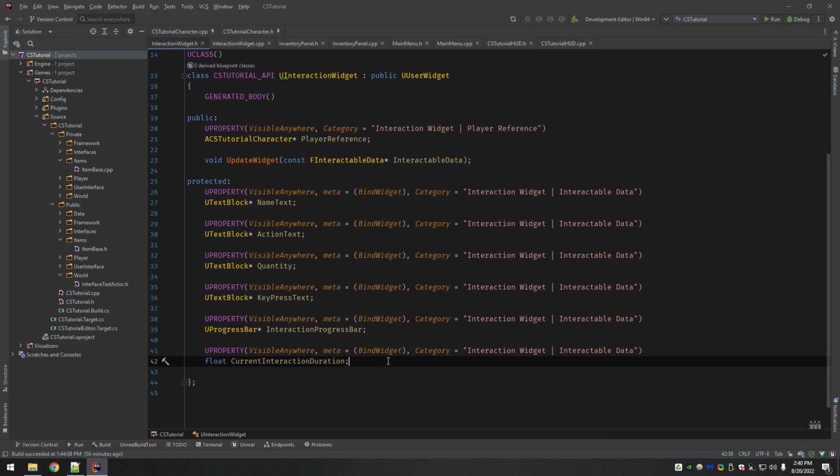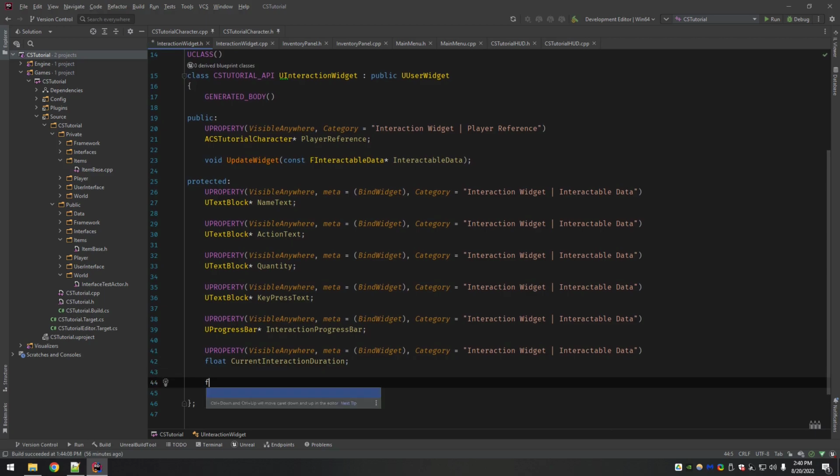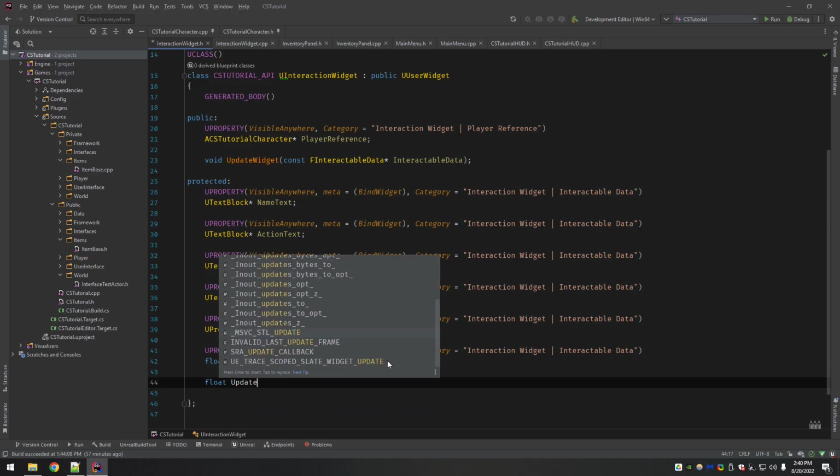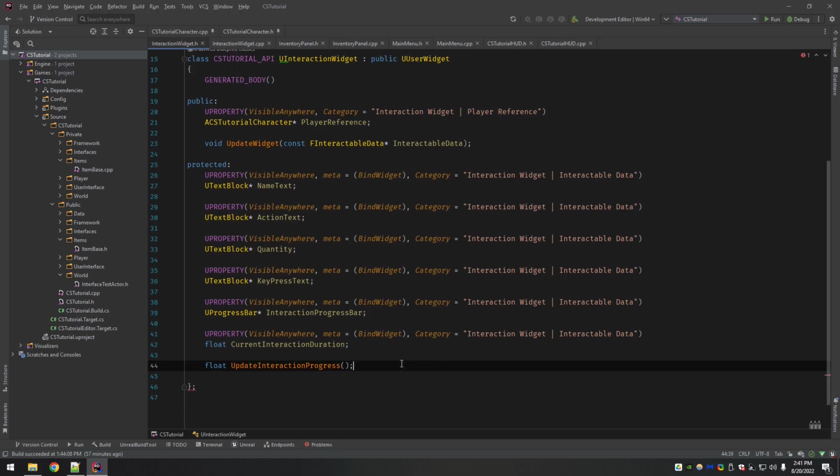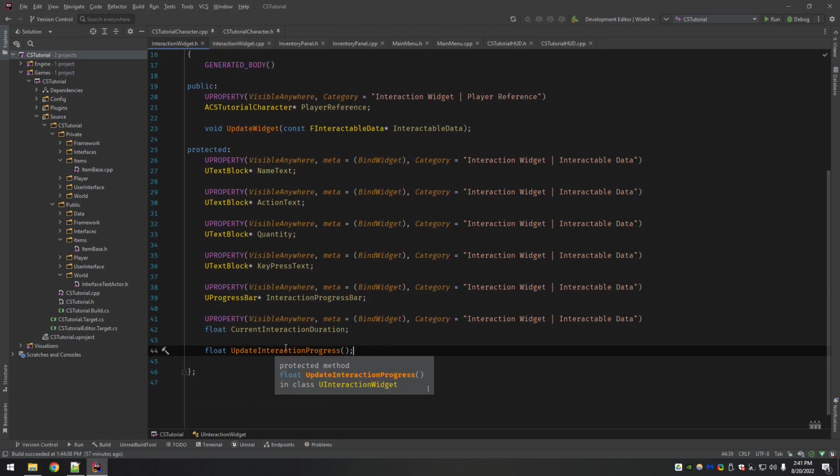Now, for functions, we're going to need a couple. We're going to need a function that returns a float, and it's going to be called update interaction progress. We bind this to our interaction progress bar, and this is how this function is called. It returns a float. This is how the progress bar knows how much to fill up.